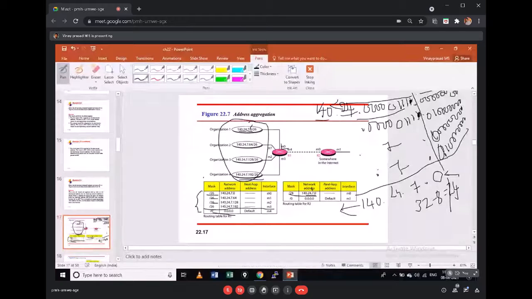Instead of having all these entries in a routing table somewhere in the network, I would replace all four with one entry, and that is done by the router itself. Before it populates this network information to a neighbor, it does something called summarization, which means address aggregation.